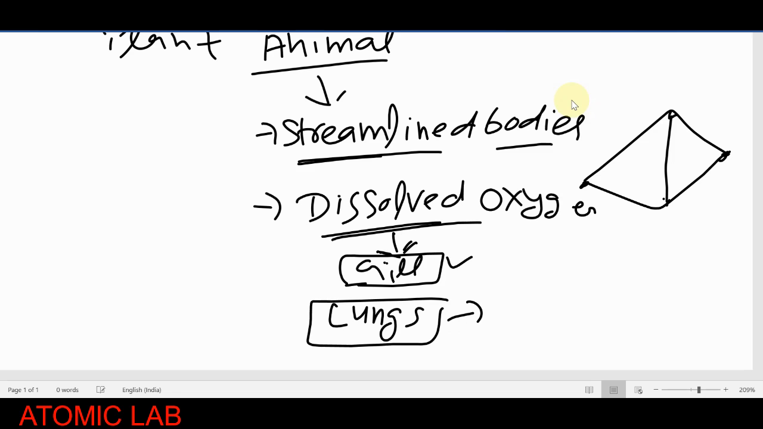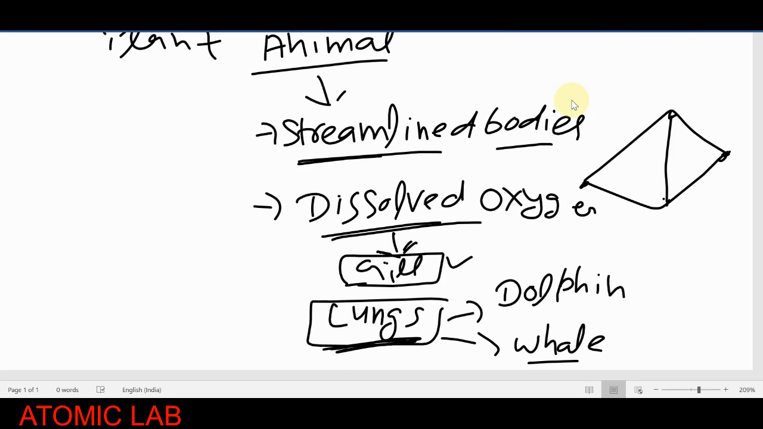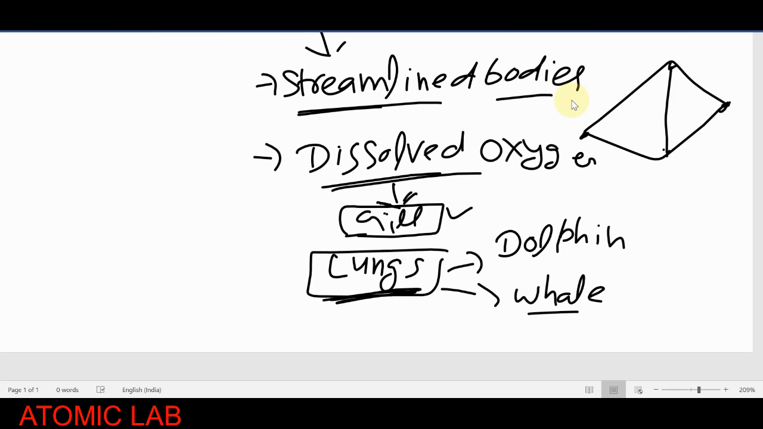For example, yes, the dolphin. These are the exceptions, but you have to remember the dolphin and the whale. These are very large aquatic animals, and they do not have gills. They have lungs. So how do they breathe? They have a hole, known as the blowhole, a kind of nose, just above their mouths. So blowholes are present, and they breathe through them.